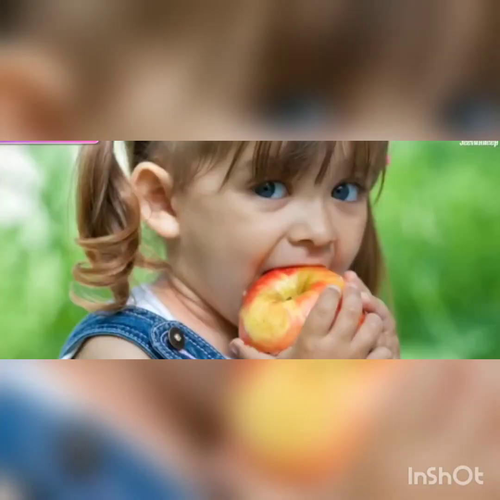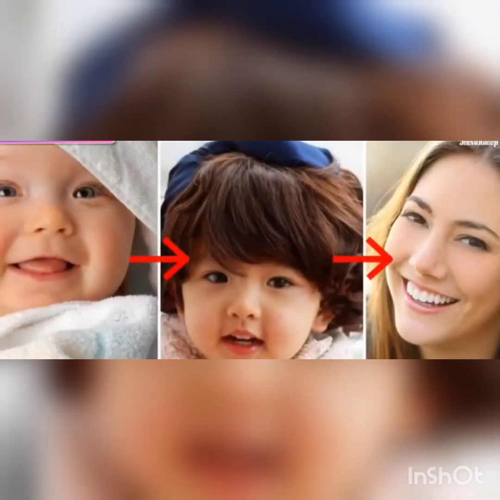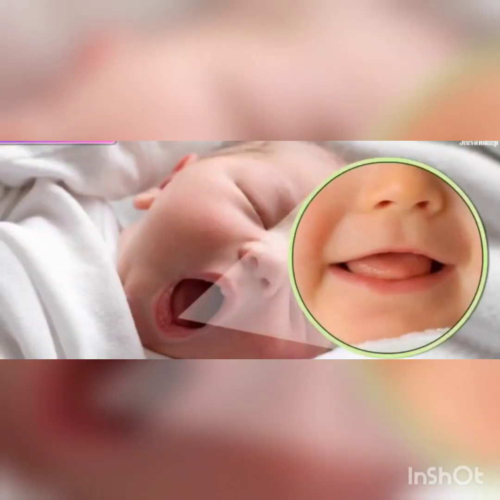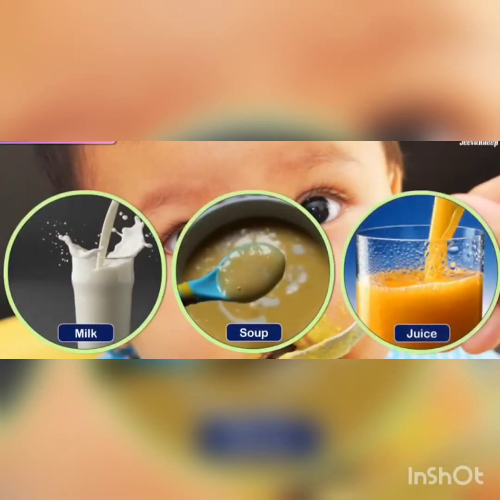We bite anything we eat through teeth. Our teeth chop, shred and grind the food in the mouth so that we can swallow it well. Next we are going to discuss the growth of teeth. A newborn baby has no teeth and has to be fed only milk, soup and juice.